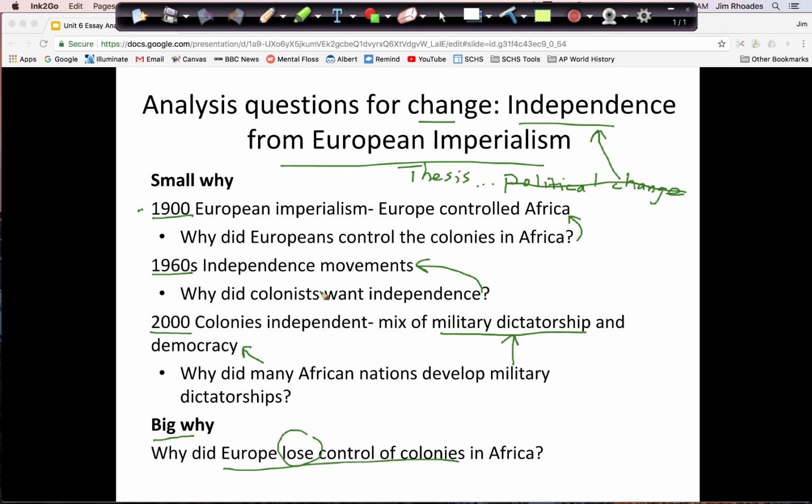And another way to think about this, in this small y, I'm saying why did they want their independence? And in my big Y, then I will be more practical perhaps and talk about why was it successful. And I could talk about global opinion, I could talk about the Cold War, I could talk about the collapse of European economies and political power after World War II. I could talk about colonies being inspired by the leadership of people like Gandhi. So those are all things to think about for my political change.